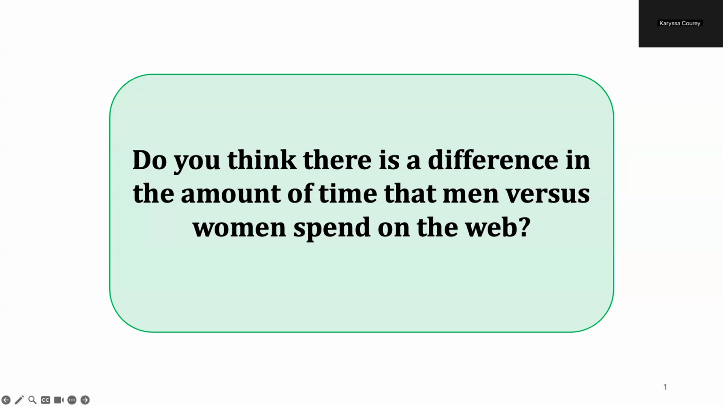So before getting started, I want you to ask yourself, do you think there is a difference in the amount of time that men versus women spend on the web? So think about time spent visiting websites, social media, streaming services, chat rooms, online conferencing, etc. So any non-work types of activities.